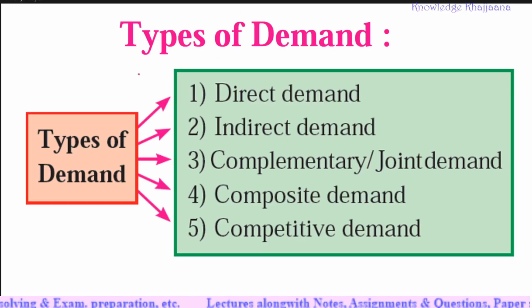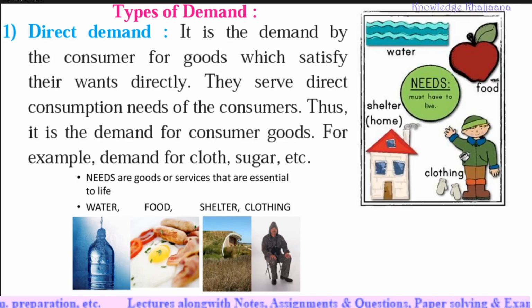Now, what we are going to learn today? We are going to start with types of demand. See, there are 5 types of demand: direct demand, indirect demand, complementary or joint demand, composite demand, and competitive demand. So there are these 5 types of demand. Now let's start with first type of demand, that is direct demand.